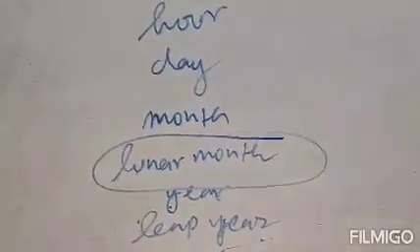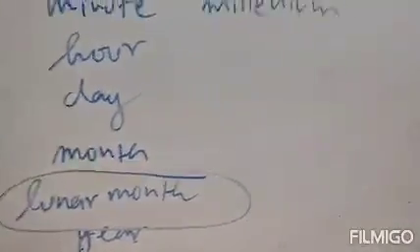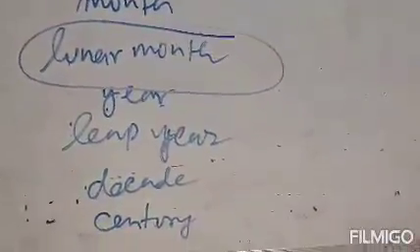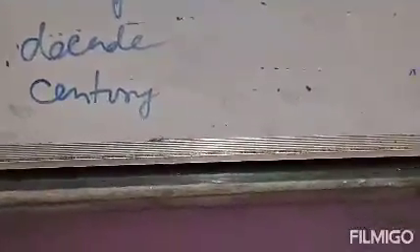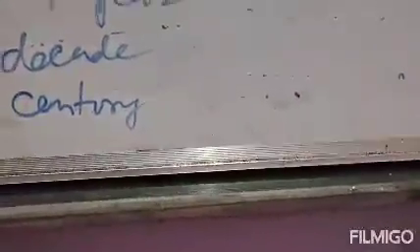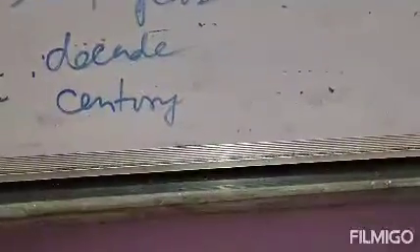What is lunar month? Lunar month is based on the calendar or period of revolution of earth around the sun. Clear? Generally lunar month is calculated as per the revolution of earth around the sun. Clear? That means 1 month is the time of 1 lunar cycle. This is equal to 29.5 days. 1 lunar month is equal to 29.5 days.